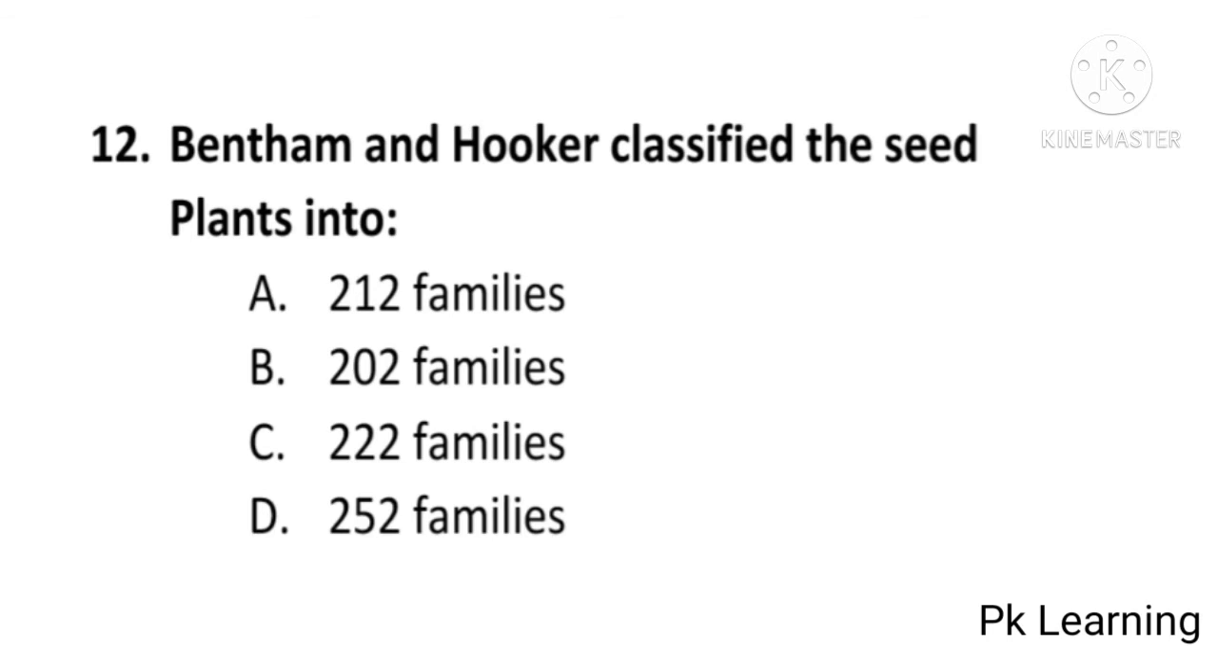Bentham and Hooker classified the seed plants into 212 families, 202 families, 222 families or 252 families. And answer is B, 202 families. Bentham and Hooker classified the seed plants into 202 families. B is correct option. And next question is,